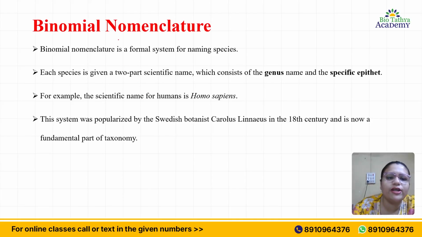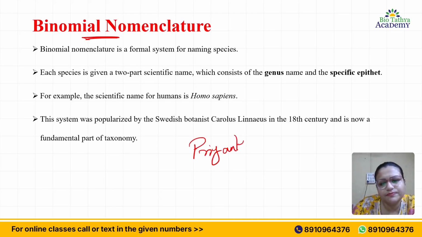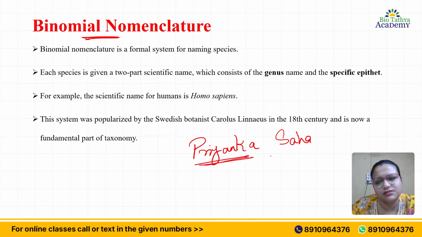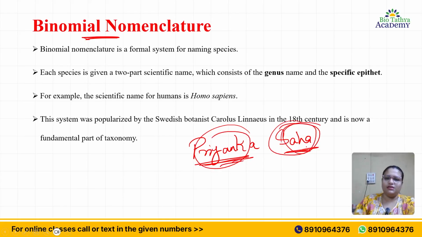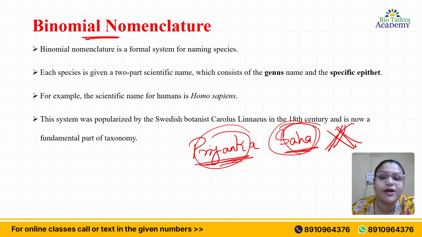So think of binomial nomenclature, think of your own self, think of my name. My name is Priyanka Shaha. Think of this as the genus and this as the species. Obviously this is not binomial nomenclature. This is the common name which has been given to me. Never think this is your binomial nomenclature system. Priyanka Shaha is not the binomial nomenclature. This is a common name given to me.